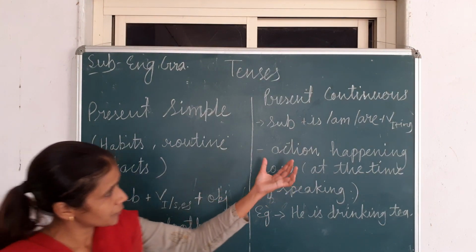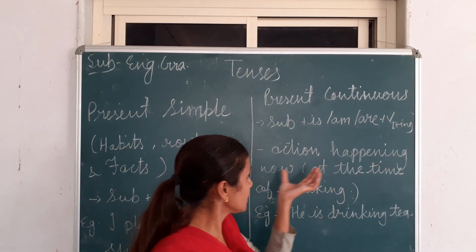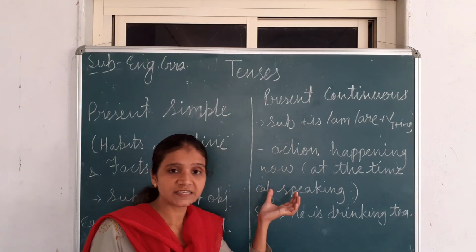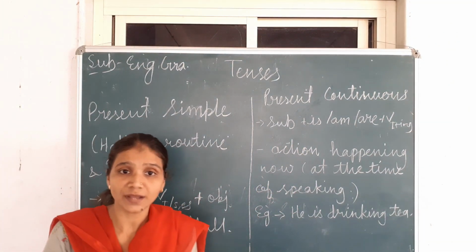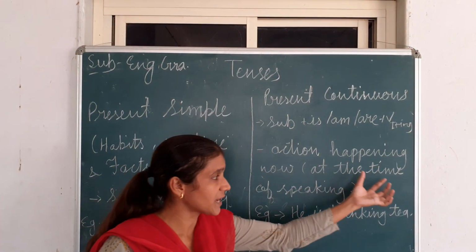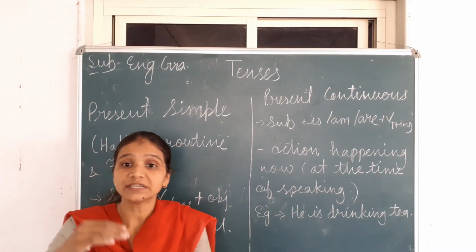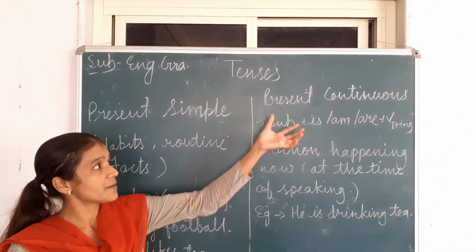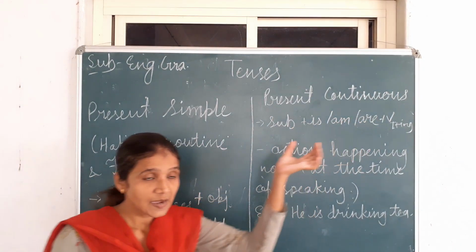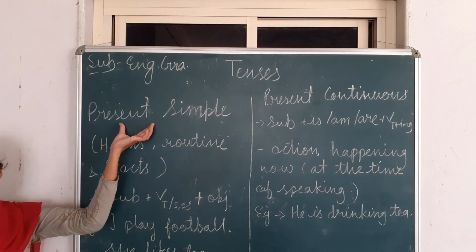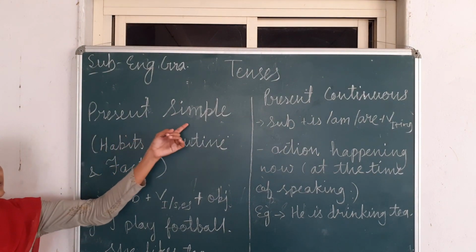When we are talking about actions happening now, present continuous tense means the actions which are happening now, at the same time when we are speaking. It means now, this time I am teaching you. This will be an example of present continuous tense. I teach you English. This will be an example of present simple tense.